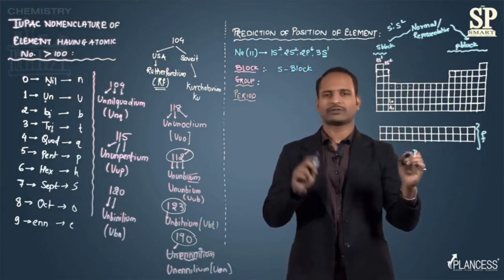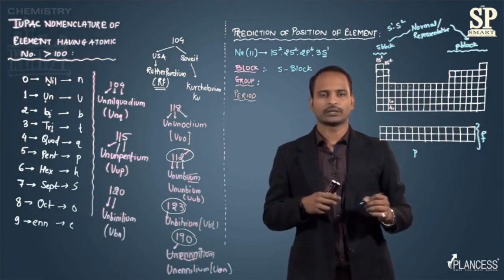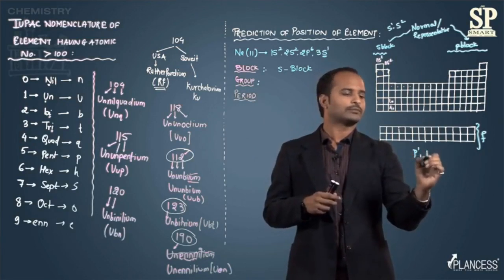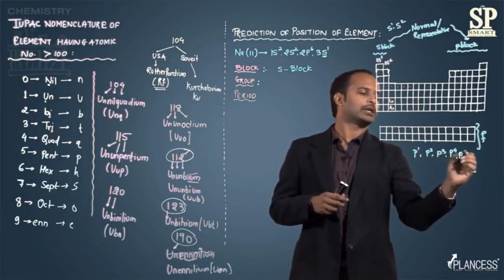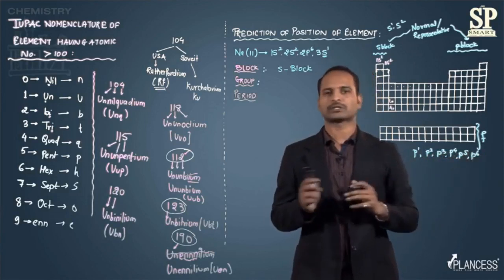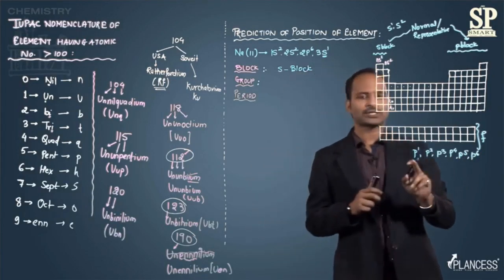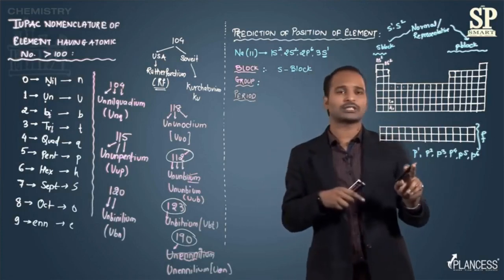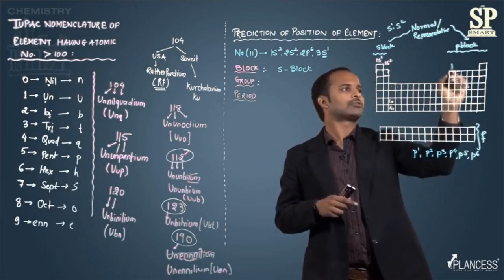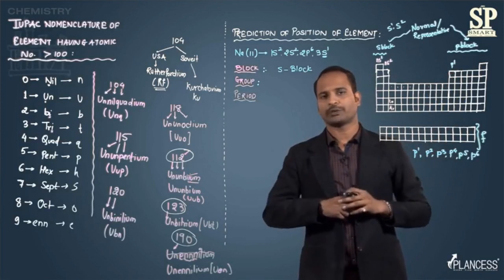If the last electron enters a P orbital, then it is going to be P1, P2, P3, P4, P5 or P6. These are the six possibilities. So if an element is a P block element and the last electron makes a configuration P1, then it will belong to the first group of P block.